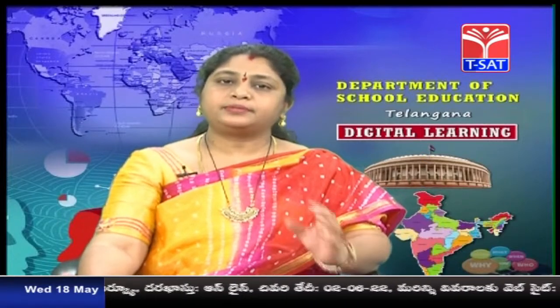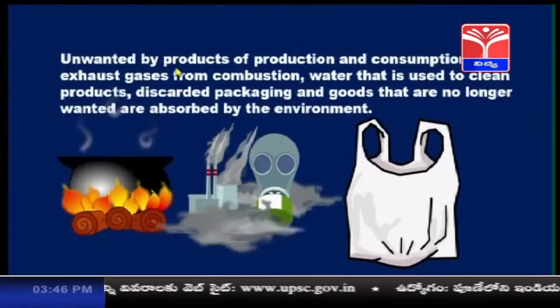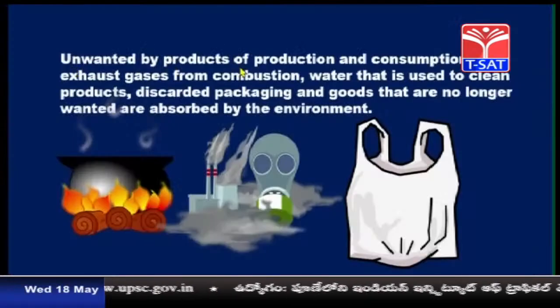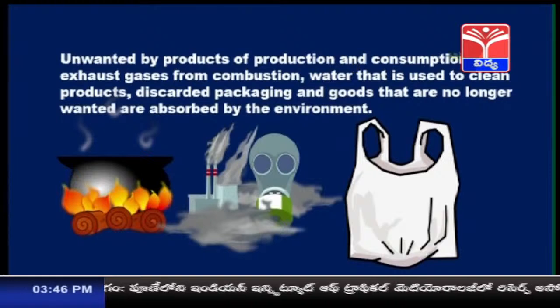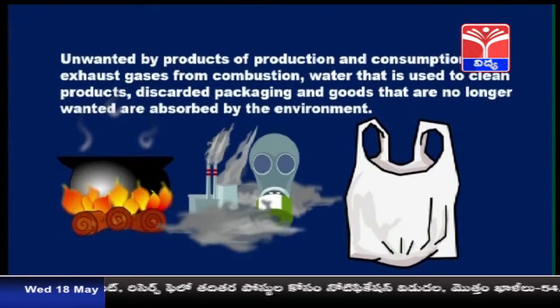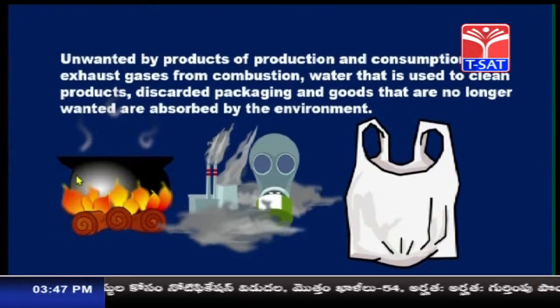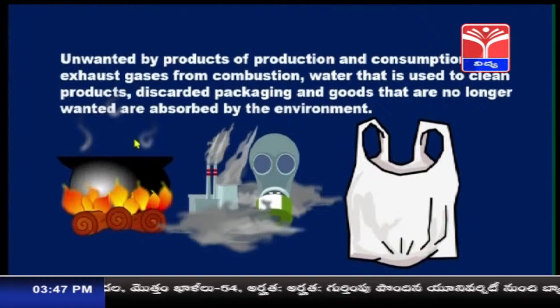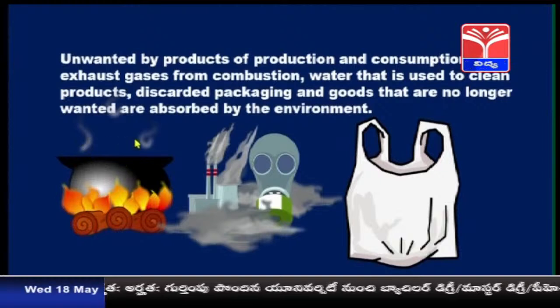What are the waste materials which are being absorbed by the environment? See, unwanted byproducts of production and consumption, like exhaust gases from combustion. So, you can see whatever gases are released during combustion, these gases are being absorbed by the environment.